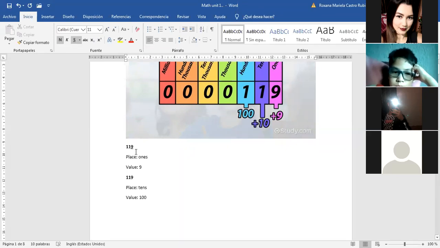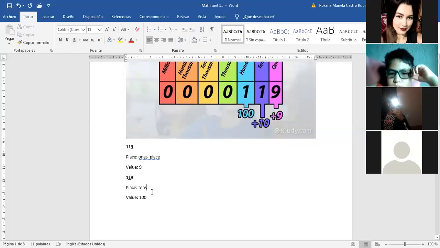119. What is the place of the number 9? It's in the ones place. Look, it's in the ones place. And what is the value? Only 9. And what about here? The same amount. But I will ask about this one, the number 1.